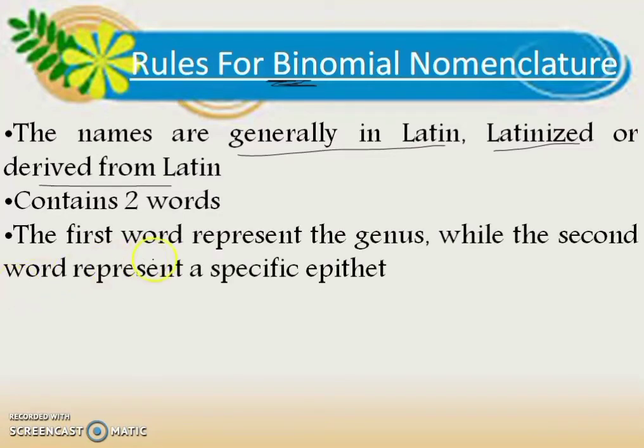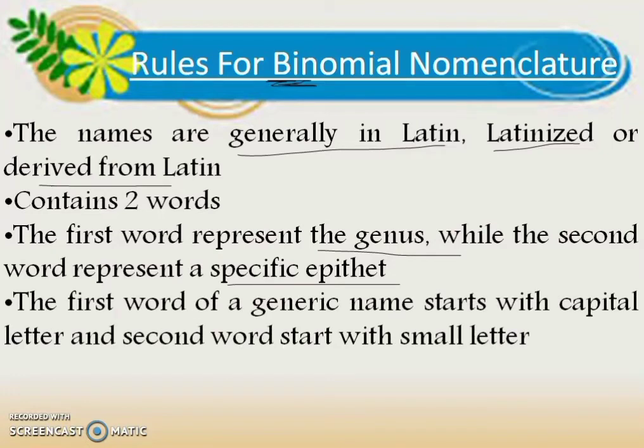Here it is written that the first word represents the genus of that particular species and the second word represents its epithet. Let's see the fourth rule. The fourth rule is that the generic name will always start with a capital letter and the second word starts with a small letter.